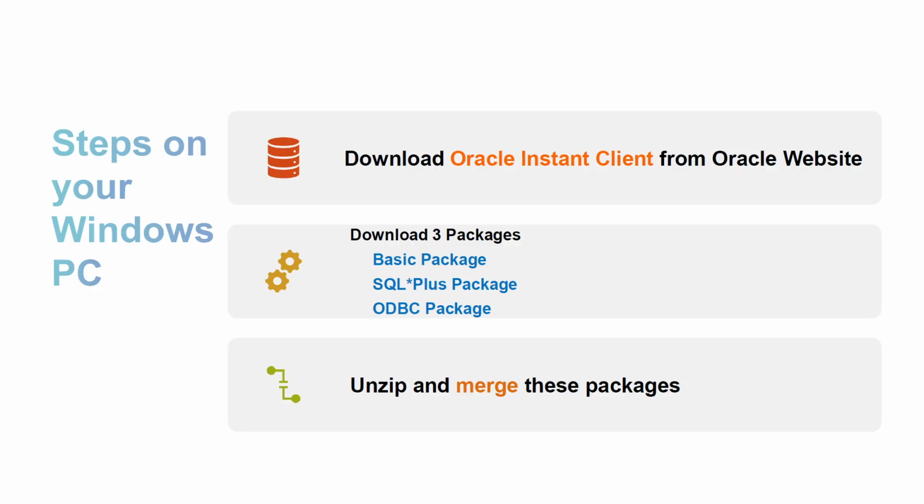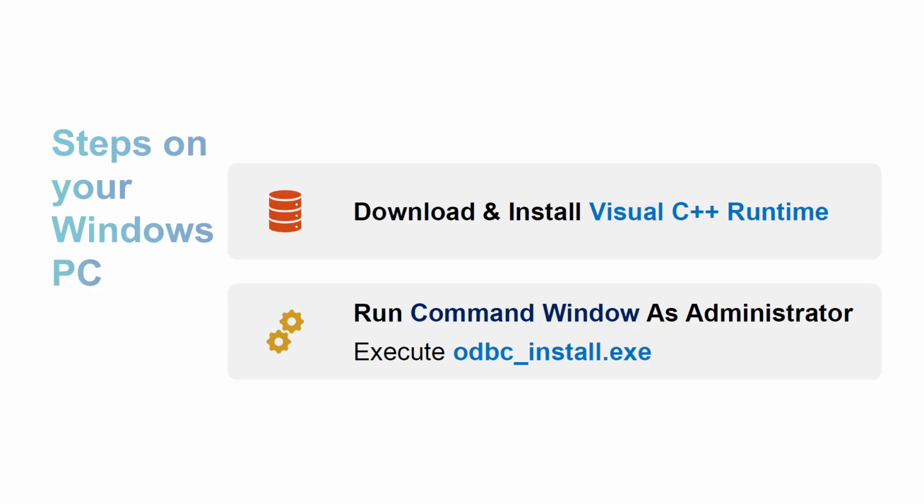Once we have downloaded all these packages, unzip and merge them into one single folder. Again, let me repeat, there are three packages that you will be downloading from the Oracle website: basic package, SQL Plus package, ODBC package.